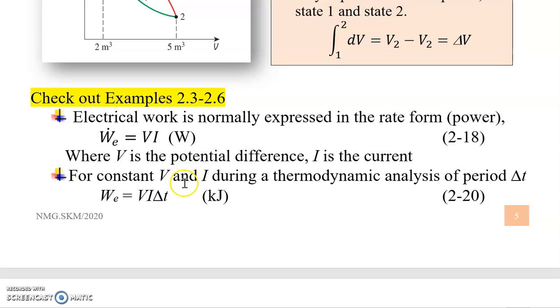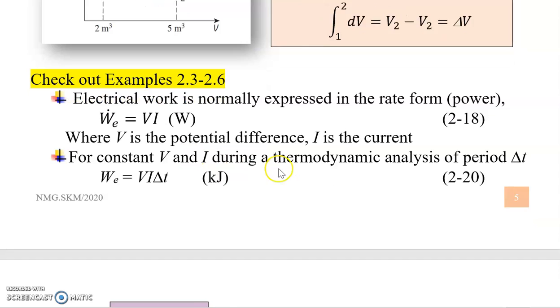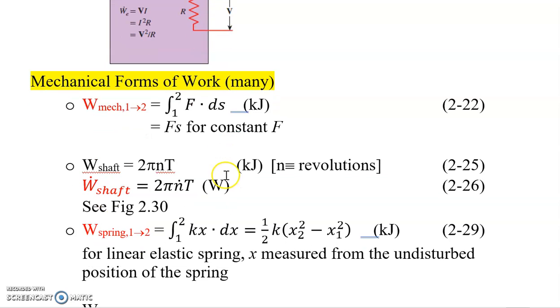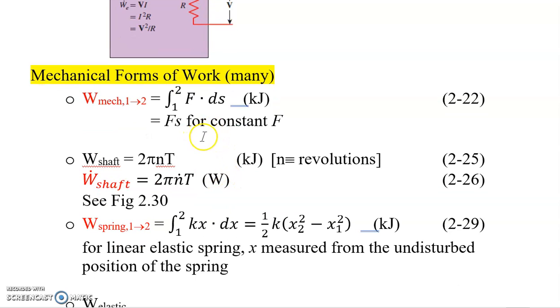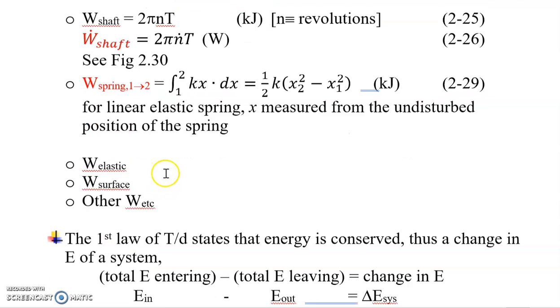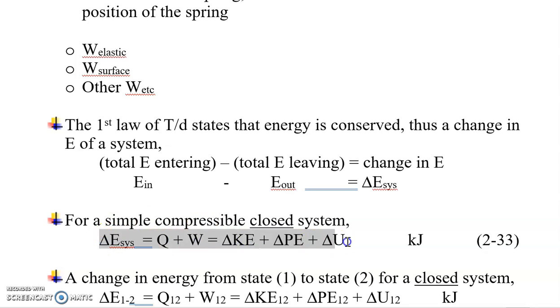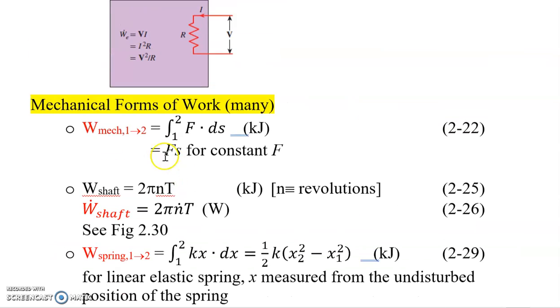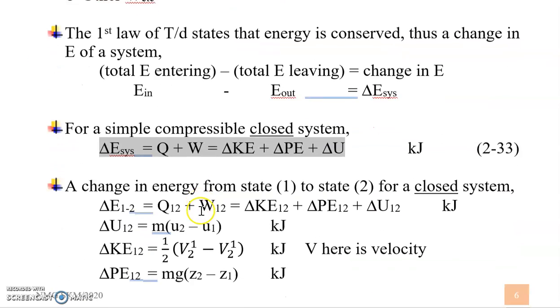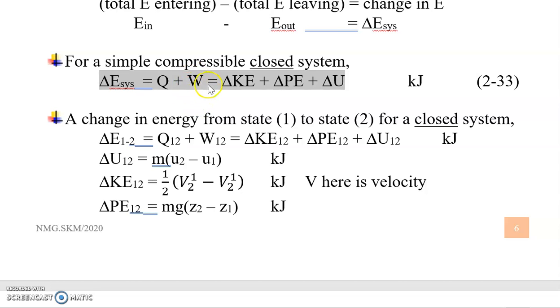There are other forms of work. We have talked about heat, Q. For work, there are many variations. There's electrical work. There are also mechanical forms of work, where it's a motion over distance. We have shaft work, spring work, elastic work, surface work, and other forms of work. So when you go back to this equation for the energy change of the system, Q is only heat transfer at the boundary, one form. But for W, you have to consider all these forms of energy if they occur at the boundary, and you add them all up, and they are represented by the total W.